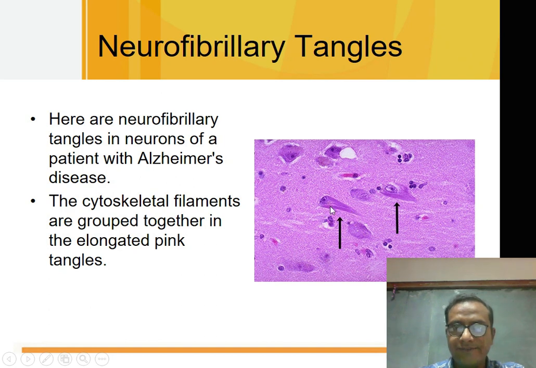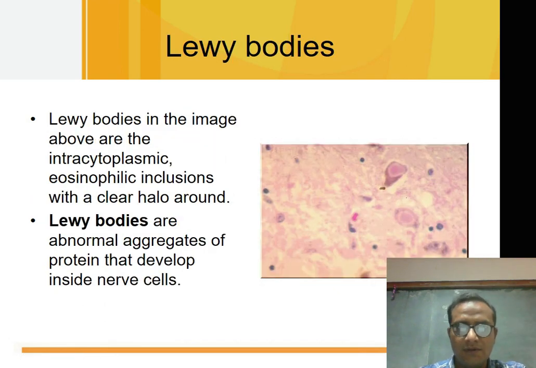Other cytoskeletal changes are, in this, cytoskeletal filaments are grouped together. Here it is, elongated pink tangles known as neurofibrillary tangles, seen in Alzheimer's disease. Next is Lewy bodies. These are eosinophilic intracellular accumulations surrounded by a halo. And these are aggregates of abnormal protein.